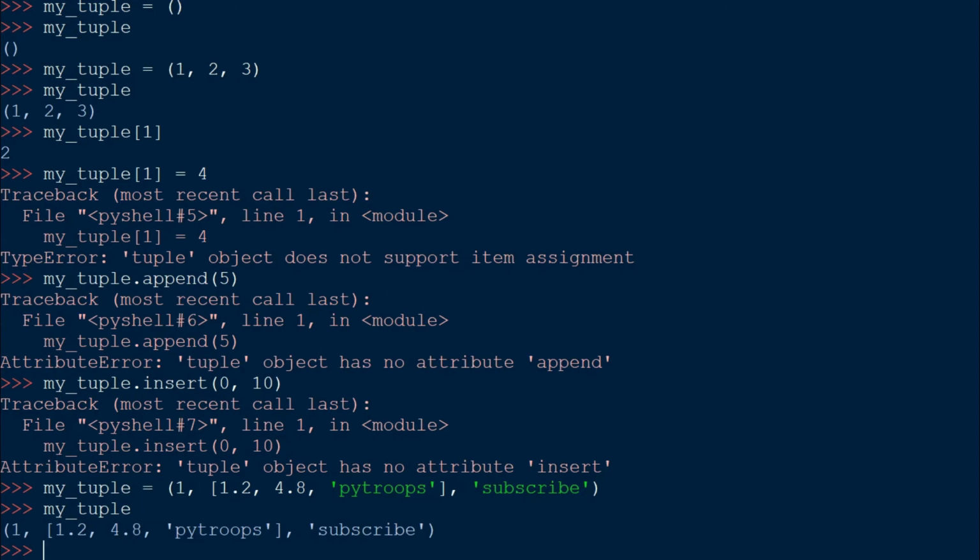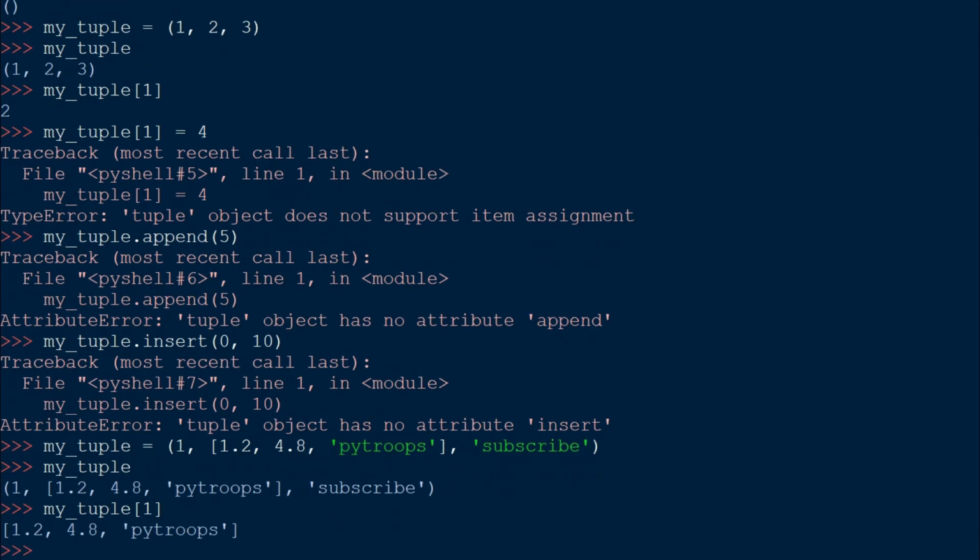Similar to list, we can access these values again. If I want to access the list, I can simply do that: myTuple at index 1, press enter, and you'll get your list. Your list contains 2 float values and a string value. Remember, I said you cannot change the values inside a tuple, but you can change the values inside a list. So if you want to change this value inside a tuple, since it is inside a list, you can do that.